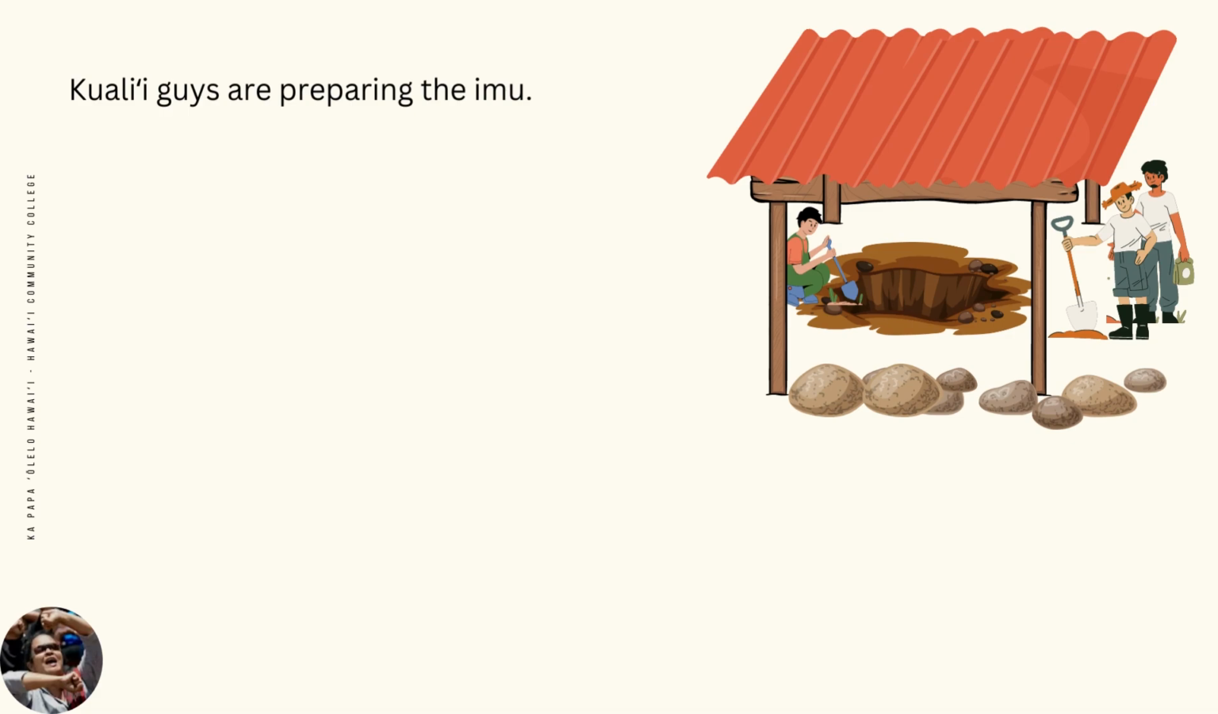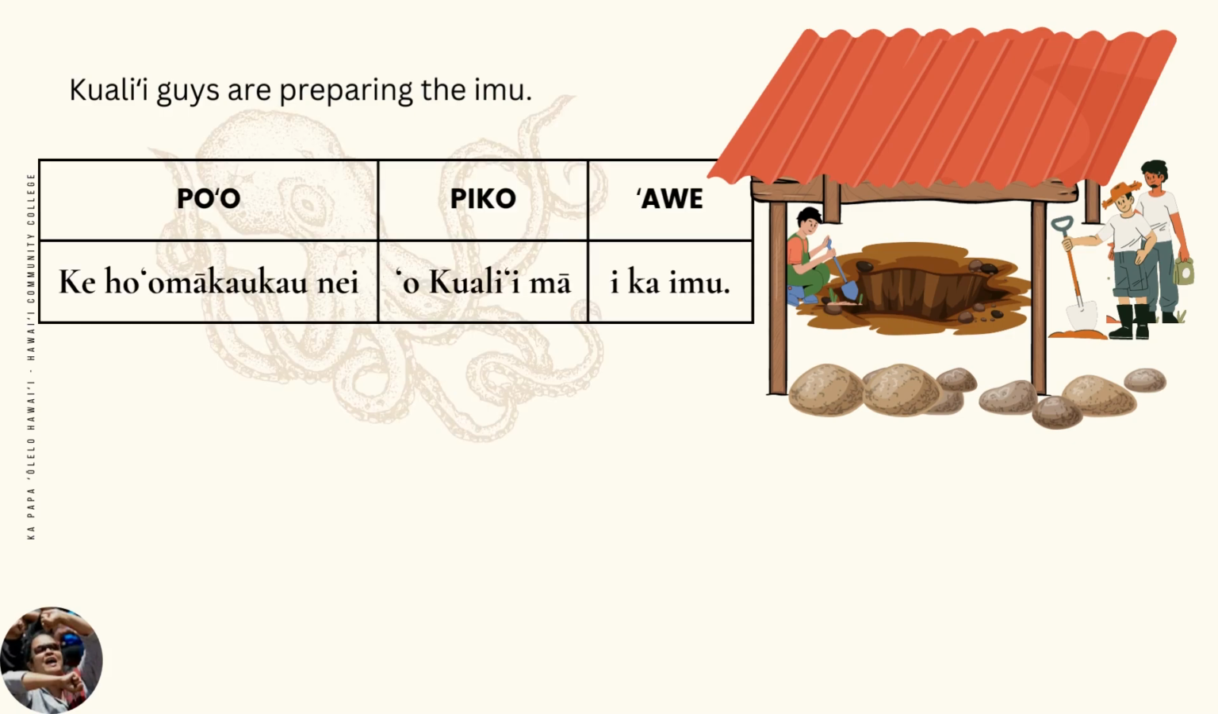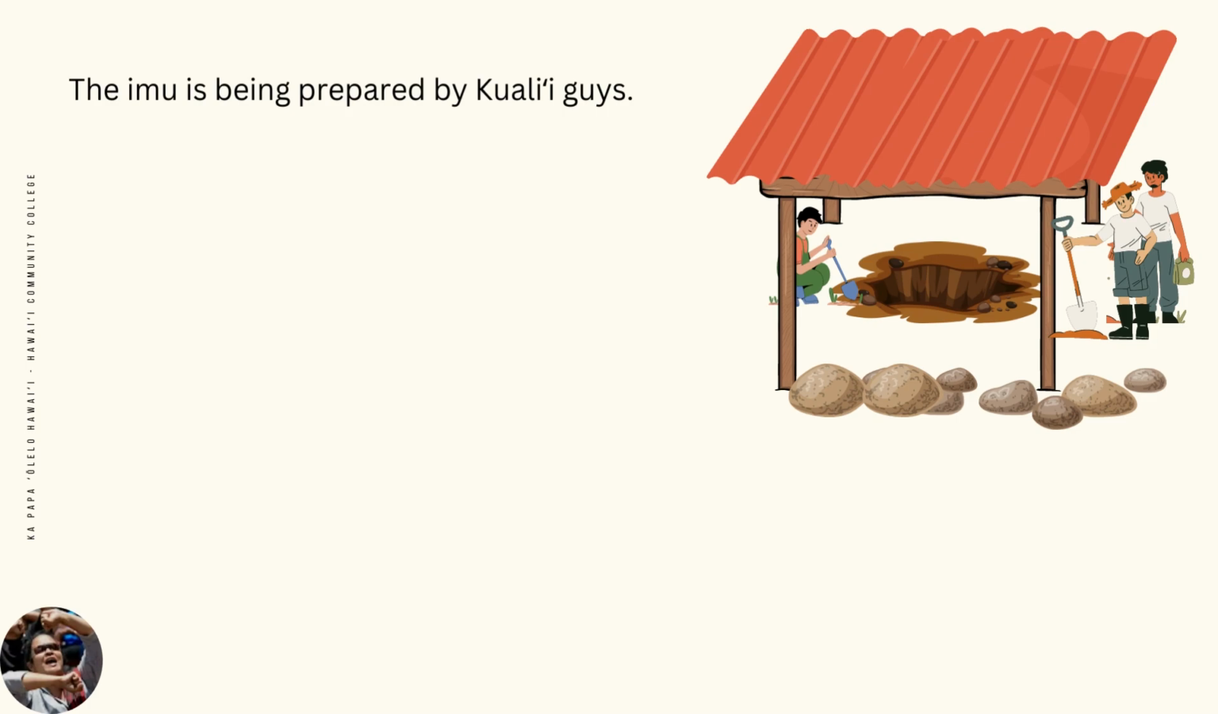A pepeke painu written in the active voice stresses the action and the person doing the action. For example, kuali'i guys are preparing the imu. Ke ho'omākaukau nei o kuali'i mai ka imu. In Hawaiian, we oftentimes don't speak in the active voice and express ourselves with a passive voice. The imu is being prepared by kuali'i guys.